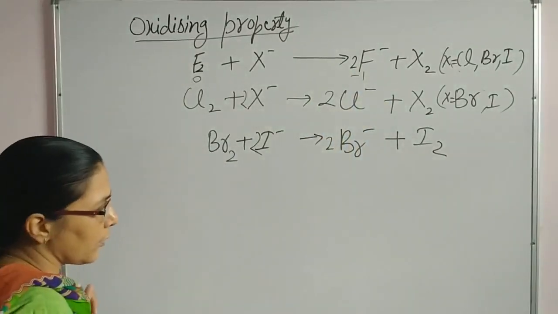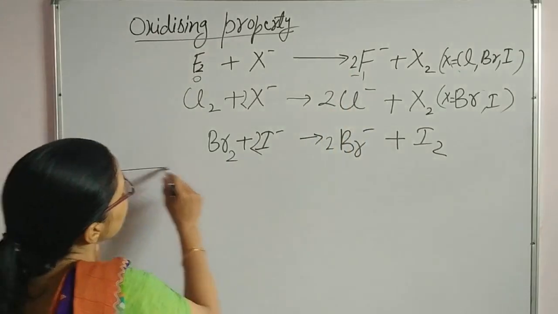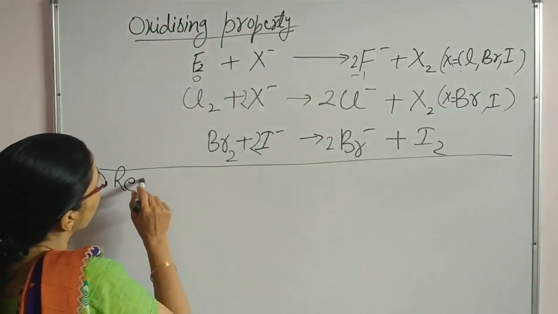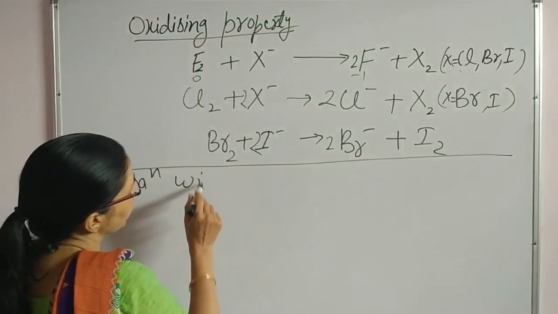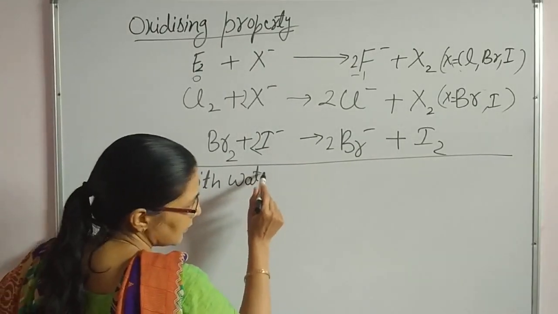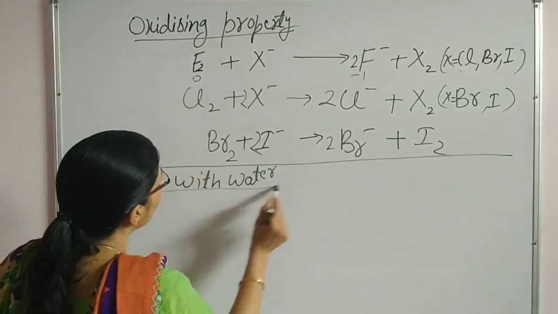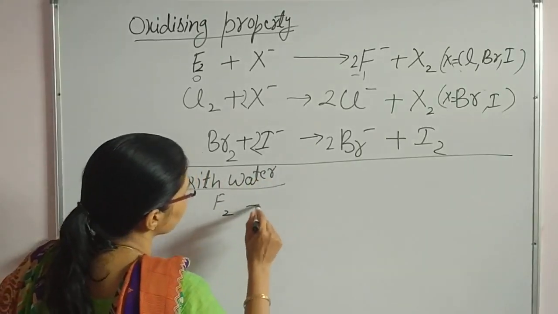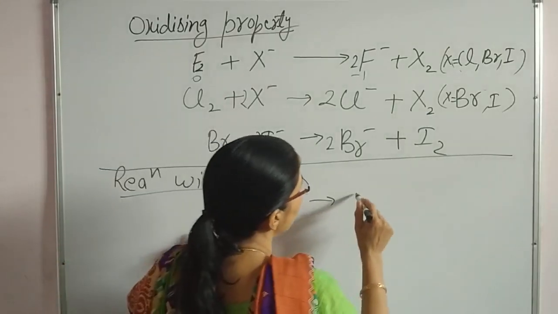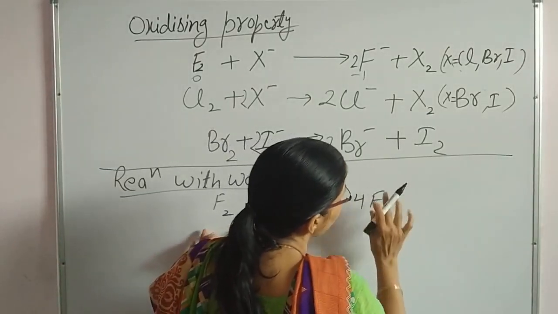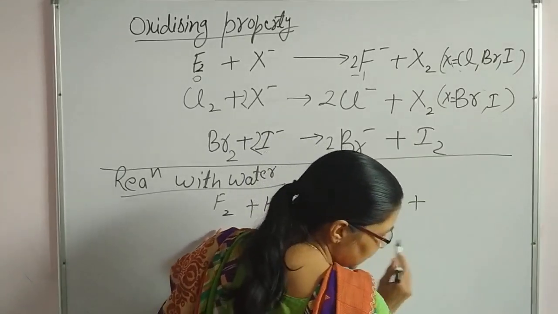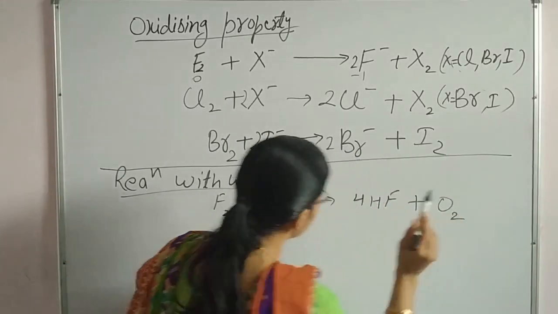These all show the oxidizing nature, that fluorine is converting from zero oxidation state to -1 oxidation state. It is taking electrons. Now, the reaction with water: fluorine will react with water and convert into hydrogen fluoride, and it will give oxygen.